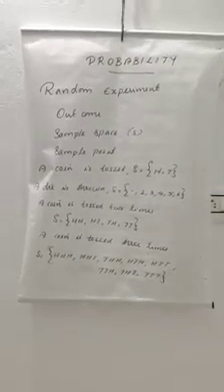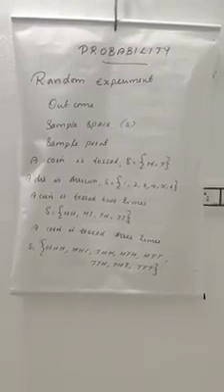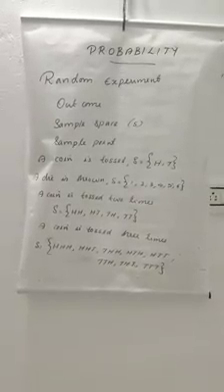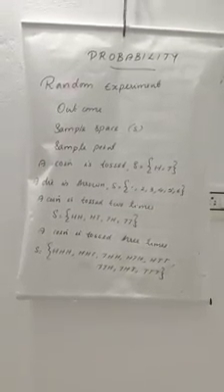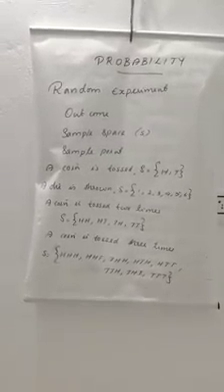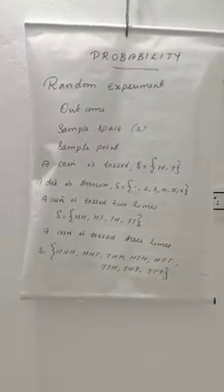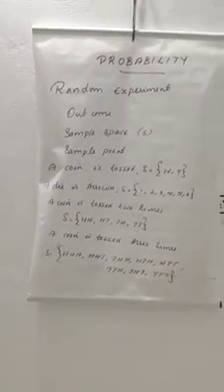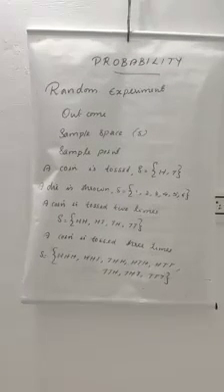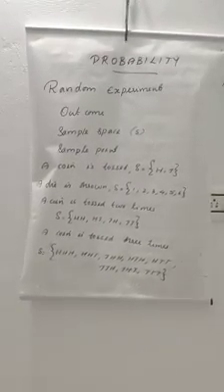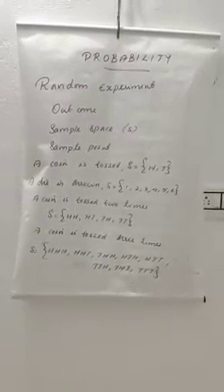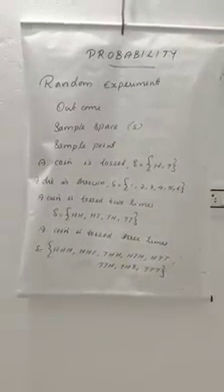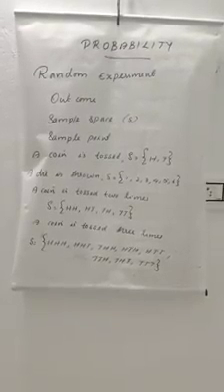Then the set of all outcomes, or set of all results, of an experiment is called the sample space. The sample space is denoted by the capital letter S. What is sample space? Sample space is the set of all possible outcomes of a random experiment. In the sample space, each outcome or each result is called a sample point. What is it? Sample point.